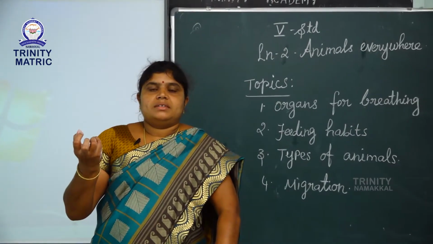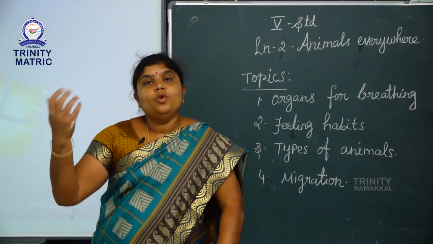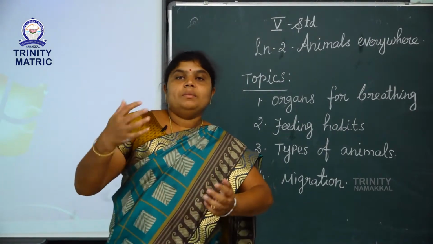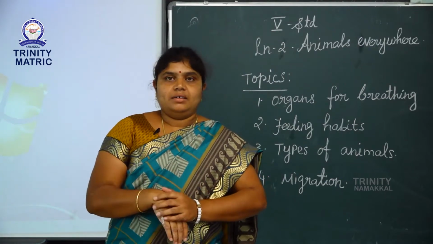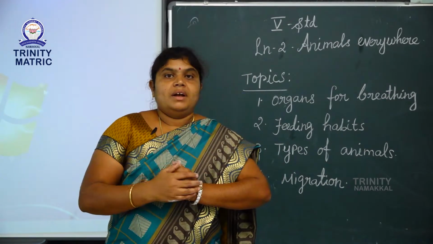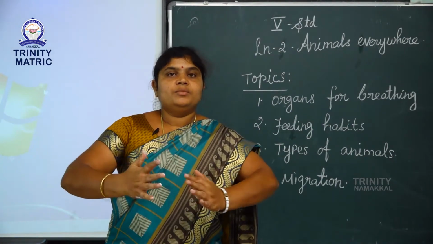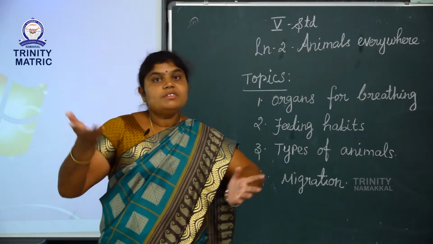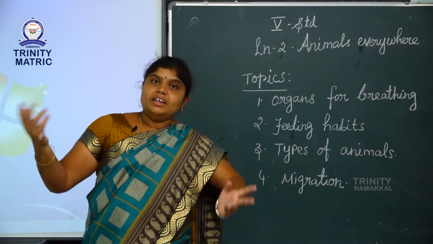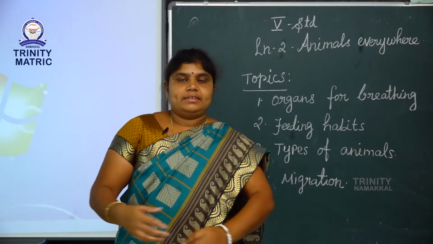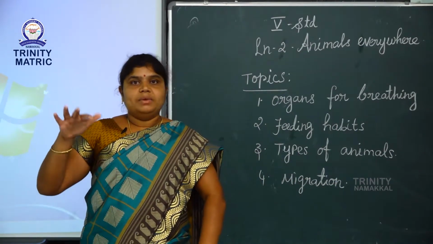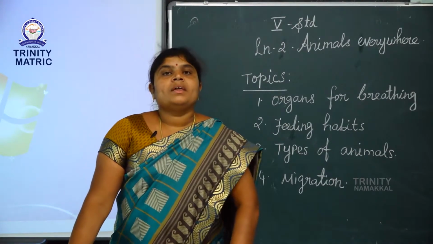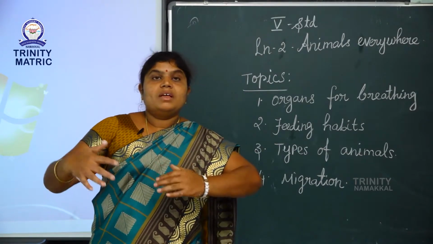All living beings live in many places. Some of them live in land areas, and some of them live in hill areas. But the same animals live in more places. For example, some animals live on land, some animals live in water, some animals live in air. So animals live everywhere.